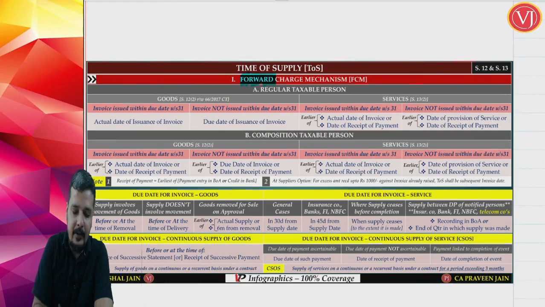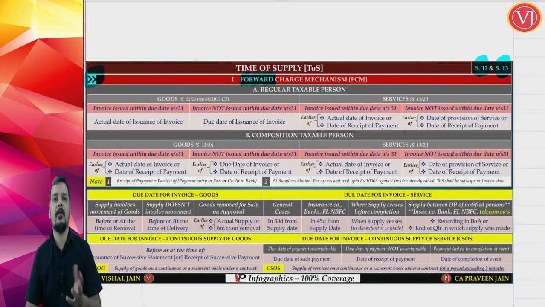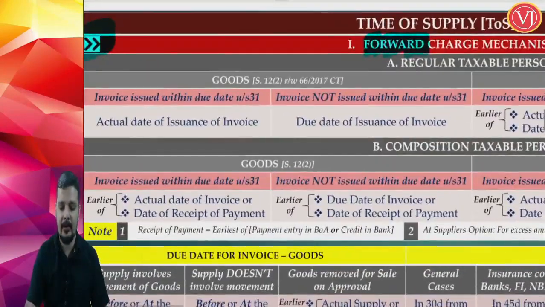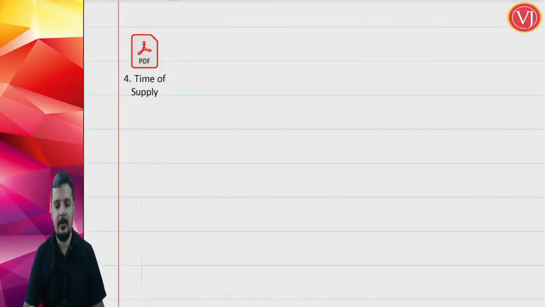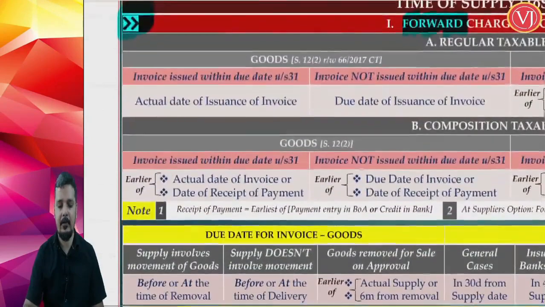So, you will find this infographic, forward charge mechanism. Now, for goods it is discussed in section 12, subsection 2. For services it is discussed in section 13, subsection 2. So, you are talking about time of supply in case of forward charge mechanism. Now, friends, we are going to discuss separately for goods and separately for services. Let us first focus on the goods sector. Time of supply only for goods.